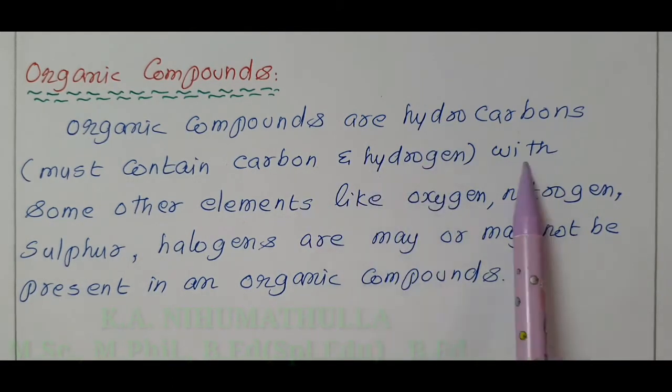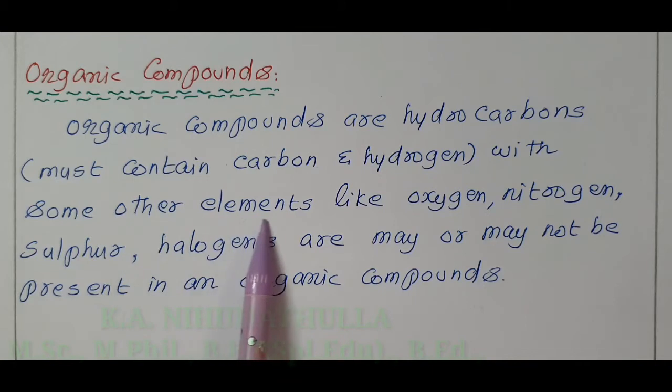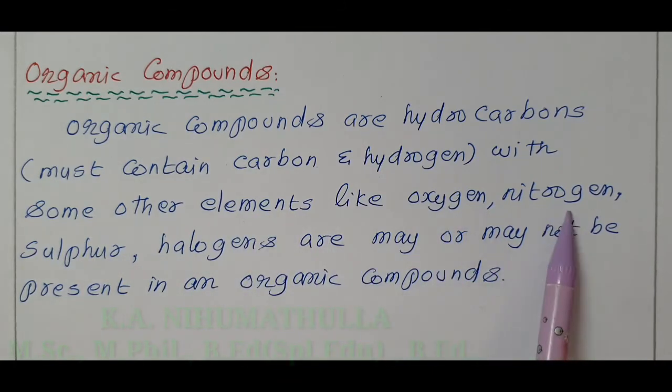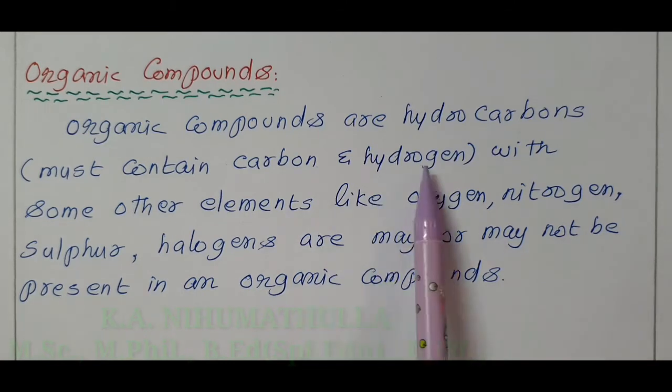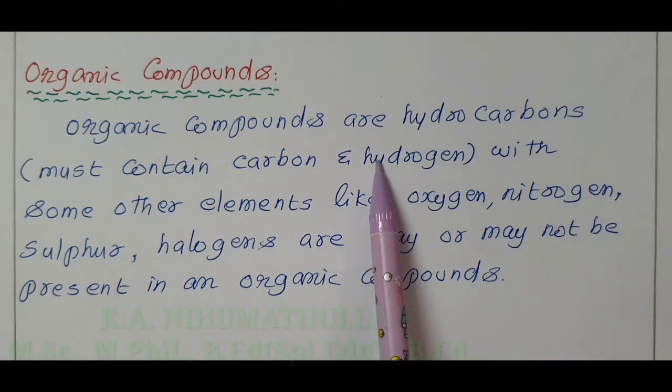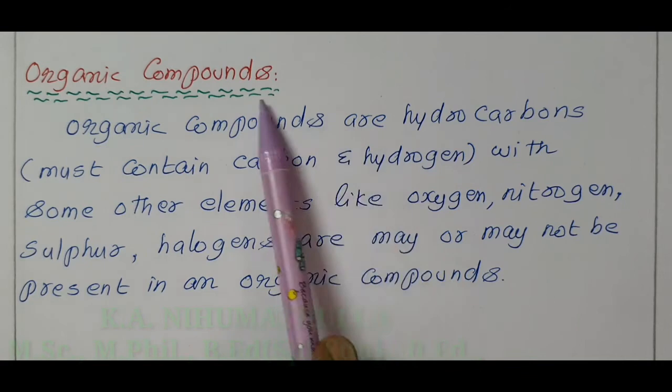But along with these, some other elements like oxygen, nitrogen, sulfur, halogens may or may not be present in an organic compound.